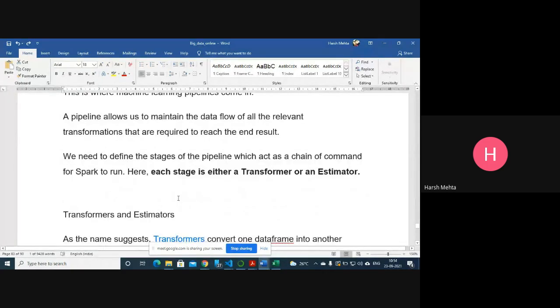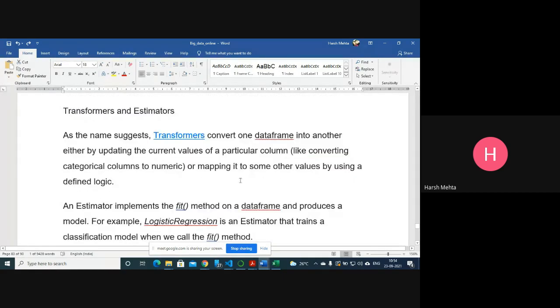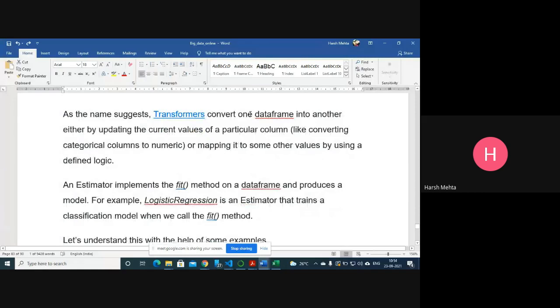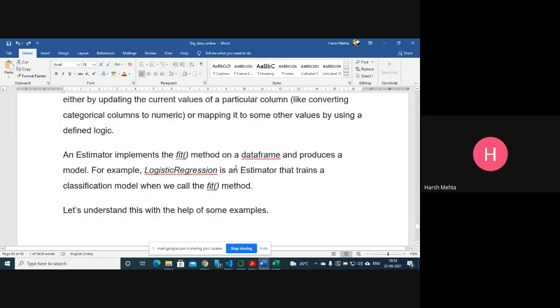So in order to get the result, we apply the pipeline, and we need to define the stages of the pipeline, which act as a chain of commands for Spark to run. Each stage is either a transformer or an estimator. A transformer converts one data frame into another, either by updating the current value of a particular column or mapping into some other values using defined logic. An estimator fits on a data frame and produces a model.